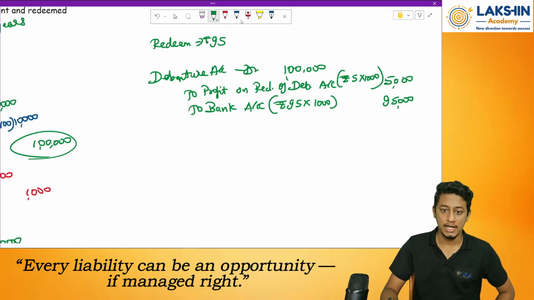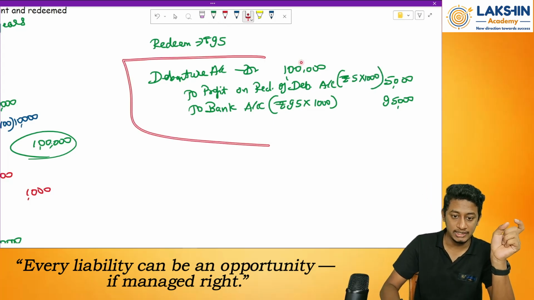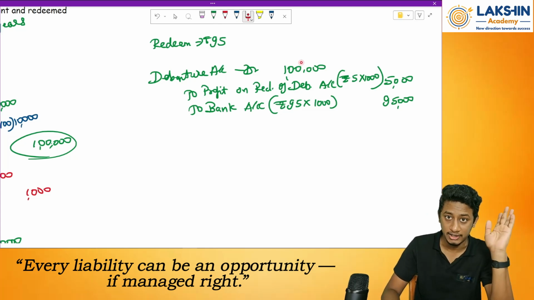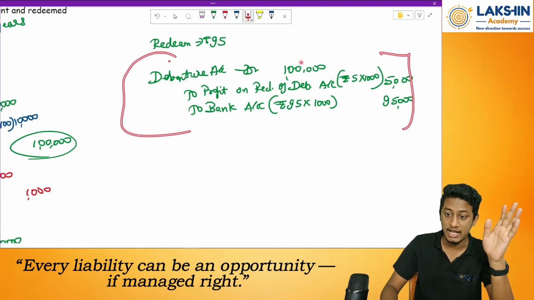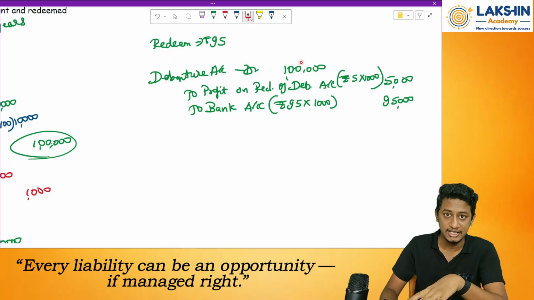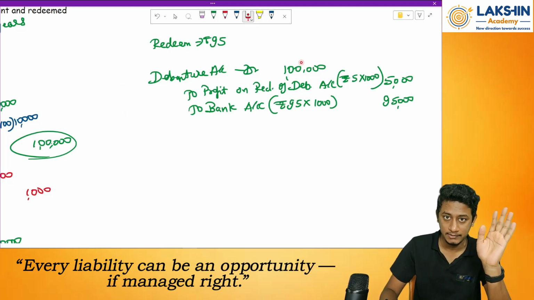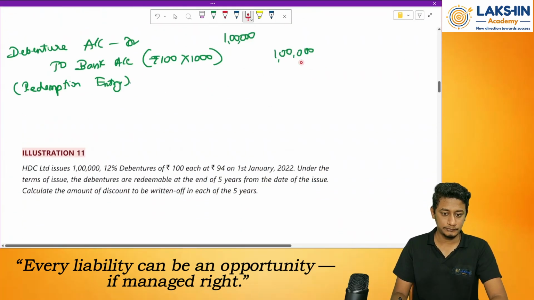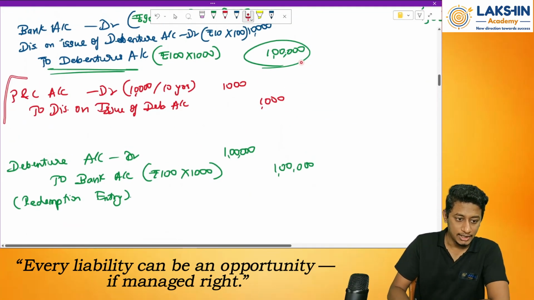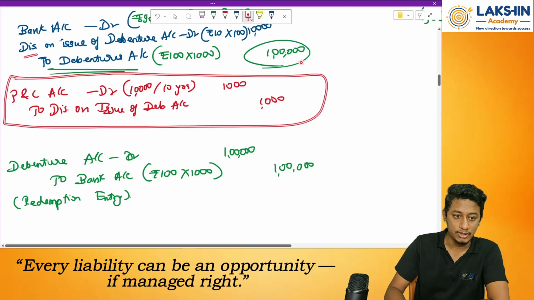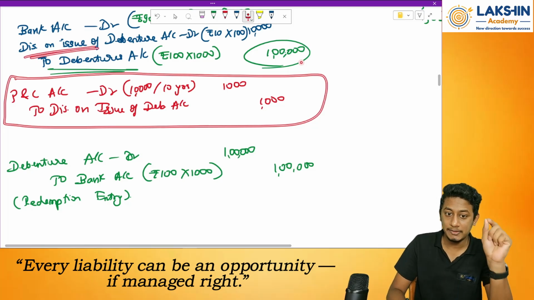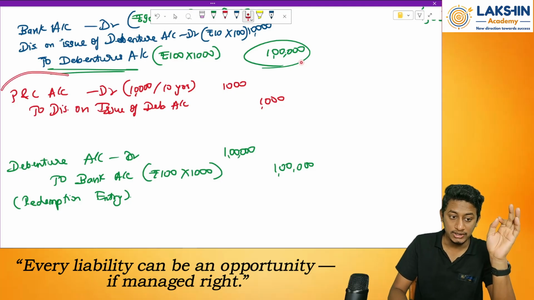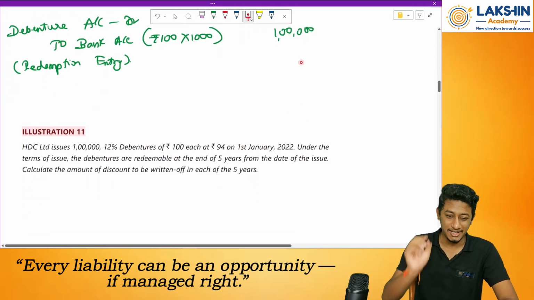Clear? Okay. See, in your textbook, they have not given any entries for the redemption. So I am teaching you these entries only for the purpose of understanding. In examination, they might not even ask these entries. But please understand these entries because somewhere tomorrow it might be necessary. Clear? Okay. Now, here I had told you that whatever account you create should be divided over the term of debentures, the maturity period of debentures, right? On this, we have some small questions.